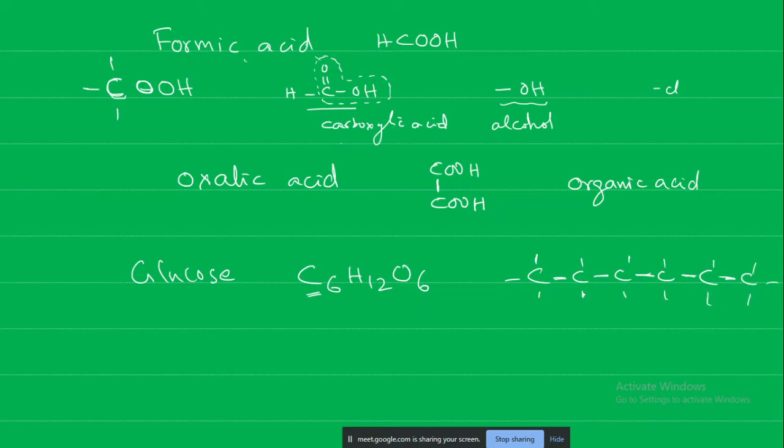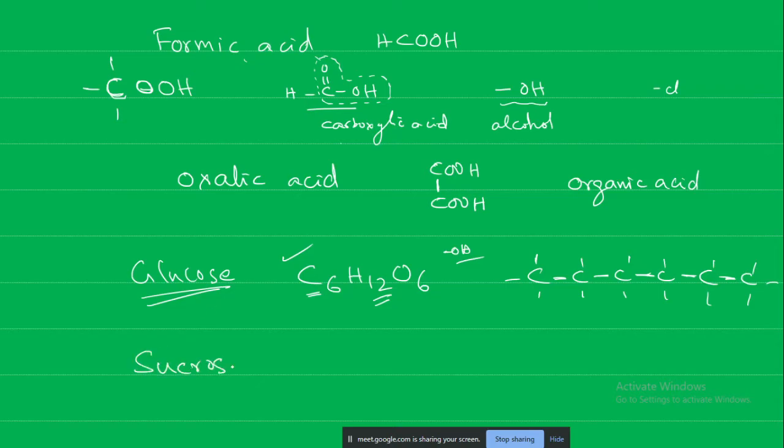Here 3, 4, 5, 6, 7, 8, 9, 10, 11, 12, 13, 14. Are 14 there? No, 14 are not there. 12 are there because some of them are taken up by the oxygen. OH groups will be there. We will not go all into the structure here, but what is important is you should know whether glucose is an example of an organic compound. Yes, it is an example of organic.